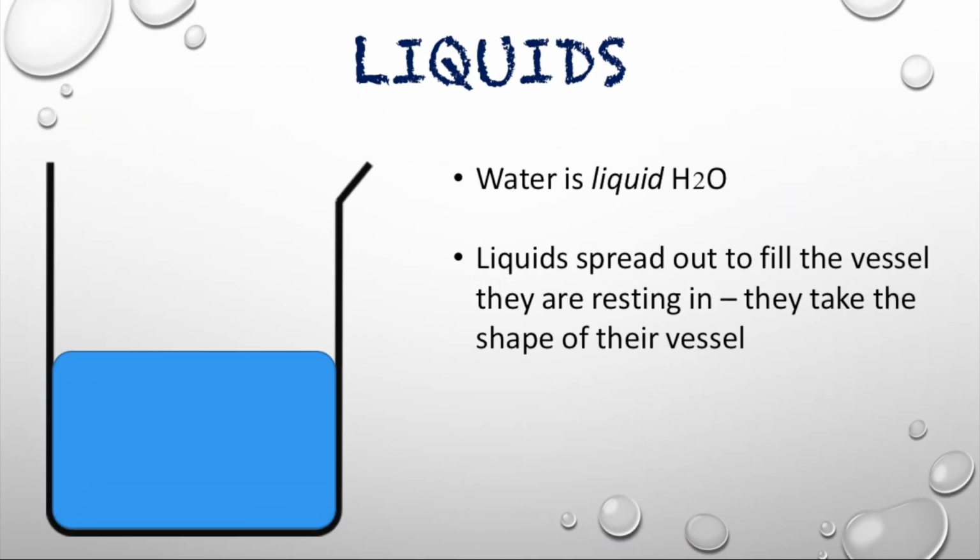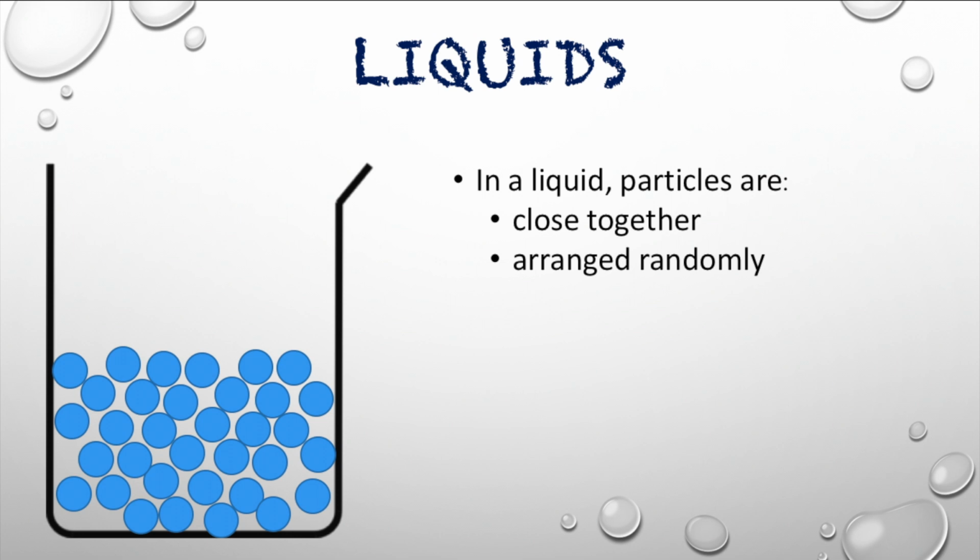Next, I'm going to talk about liquids. Water is liquid H2O. Liquids spread out to fill the vessel they are resting in, and they take the shape of their vessel at the bottom of the vessel. Like with a solid, the particles in liquids are also close together. However, in a liquid, they are arranged randomly.